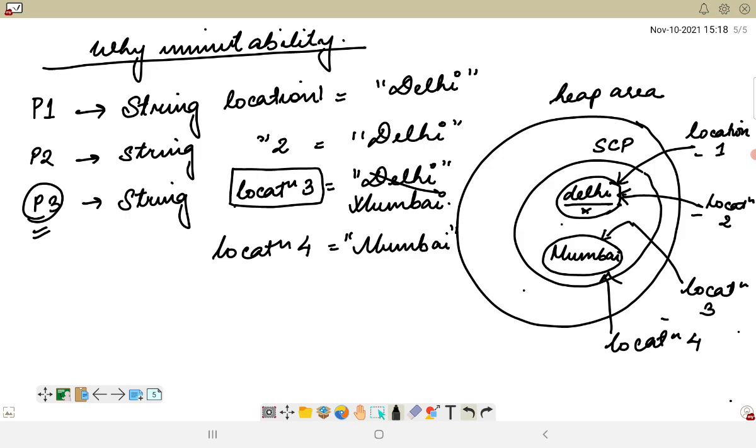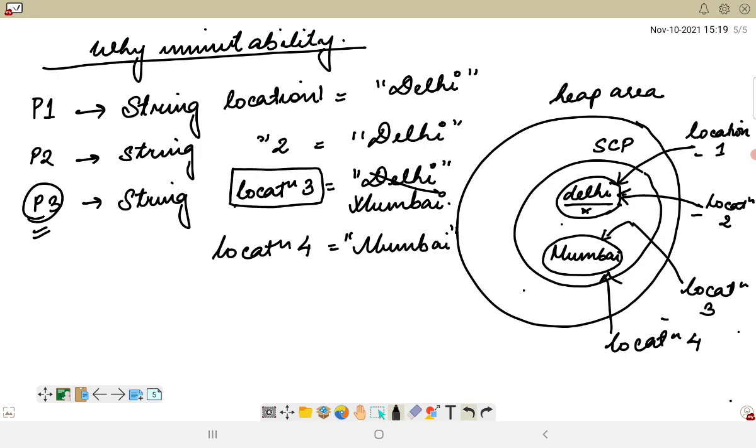So what I'm doing in this scenario is trying to reduce the number of objects which would be created, and in this way it will save us a lot of space, and the computation would become very fast, because we do not have to search a lot of memory to perform the operation. Hence string immutability is very important in different projects, because in this way we reduce the number of objects to be created, and we can make the programs much faster. So this is the concept of string immutability.